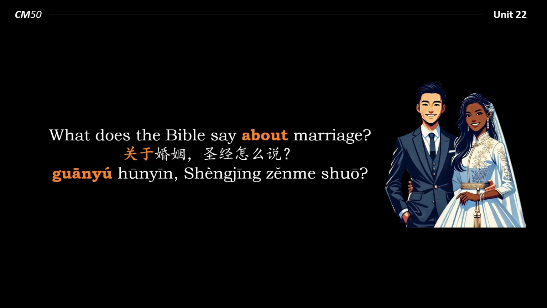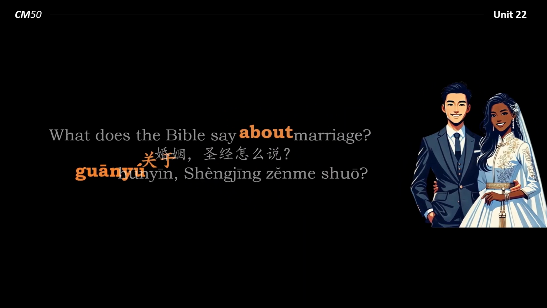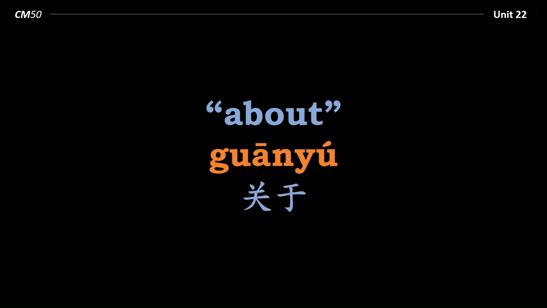关于婚姻，圣经怎么说? So again, here we see one of the difficulties in learning prepositions, because in the English, the preposition comes toward the end of the sentence. What does the Bible say about marriage? But in the Chinese, it's right at the beginning. 关于婚姻，圣经怎么说? So we wouldn't say 圣经怎么说关于婚姻. This would be incorrect. So that's the preposition 关于, which means "about."